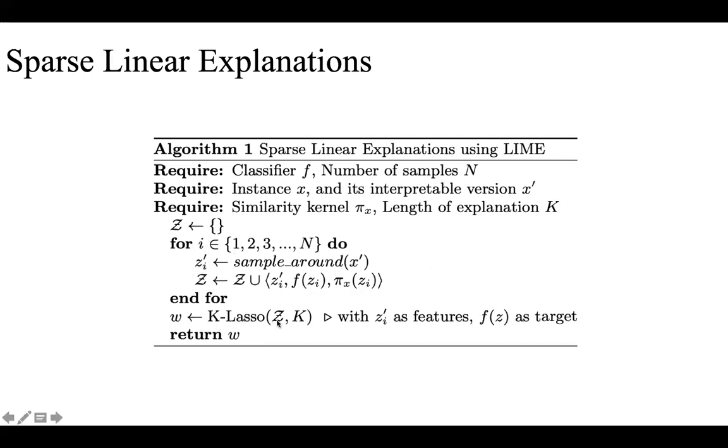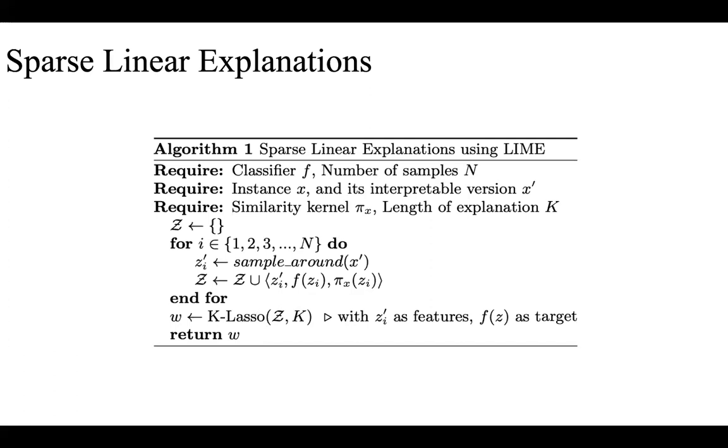And then they use least square methods. First of all, out of all the features, as we want only k features in the explanation, they need to find out which k features they should use for training the explanation model.